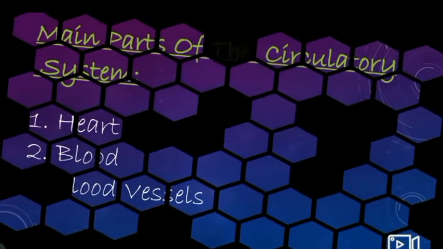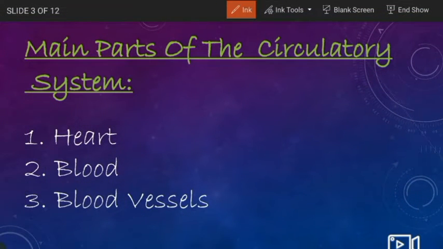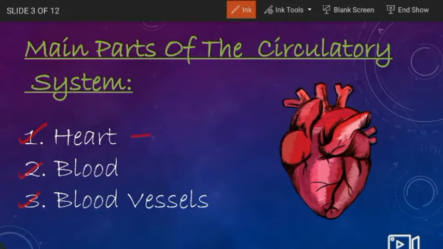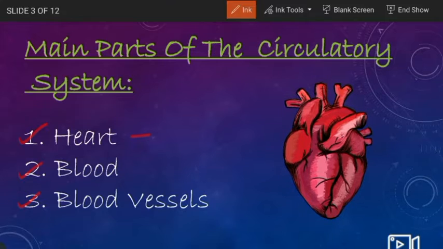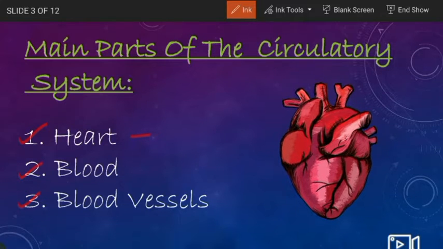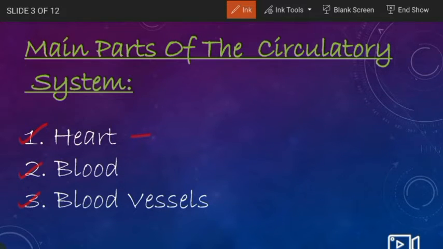So now here are the main parts of the circulatory system, which are the heart, the blood and the blood vessels. So we know that the heart is a very important part of the circulatory system as well as our body. The work of the heart is to pump the blood, and if it stopped doing that, we would die.